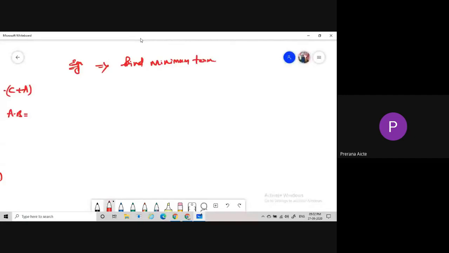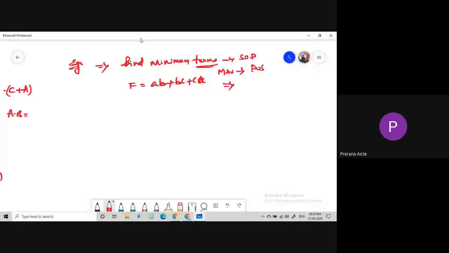For the following expressions, the first expression is f is equal to AB plus BC plus CA. First, we need to know what the min term and the max term are. The min terms are represented for SOP functions, and max terms are represented for POS functions.